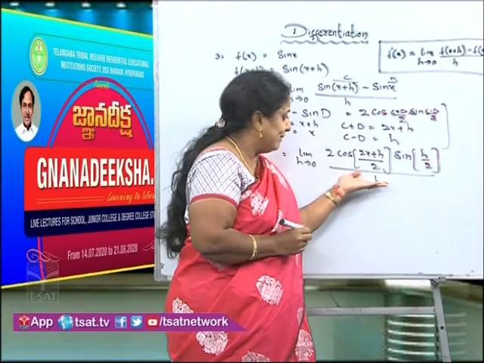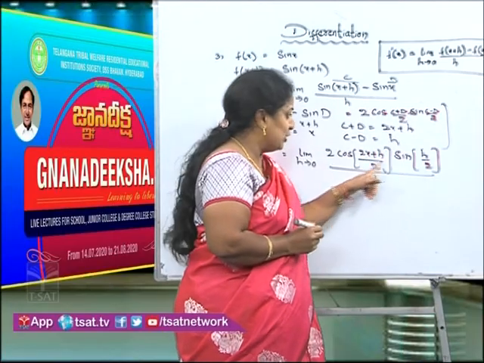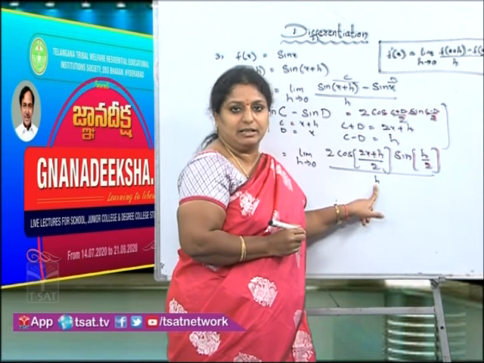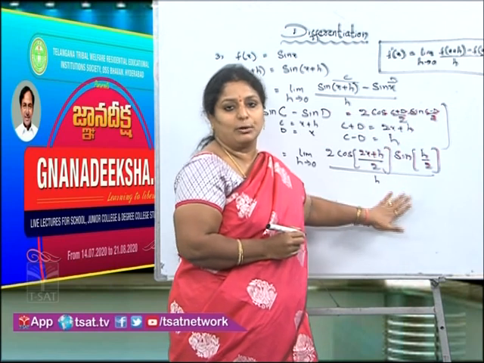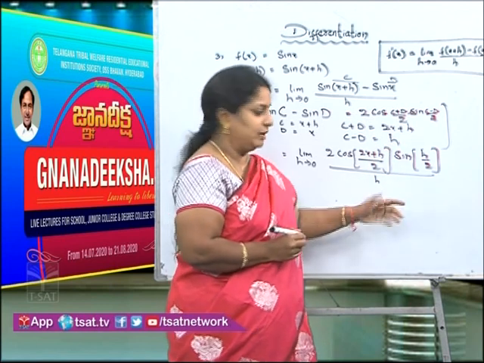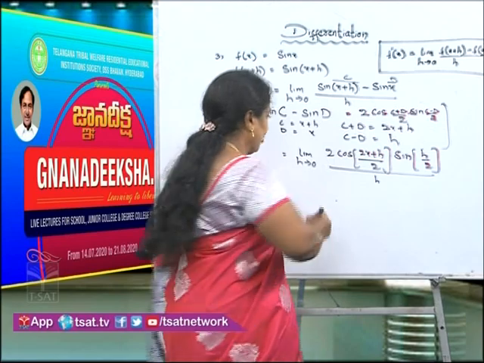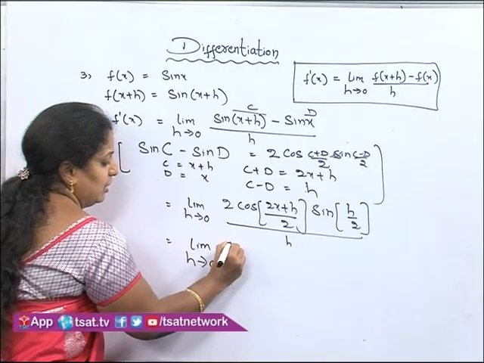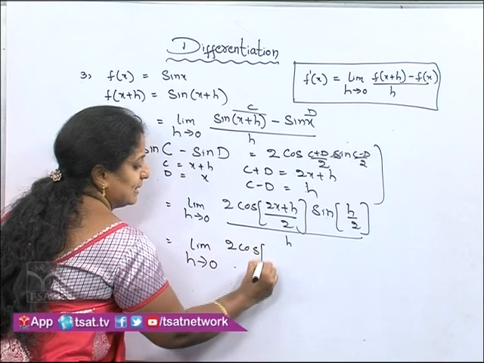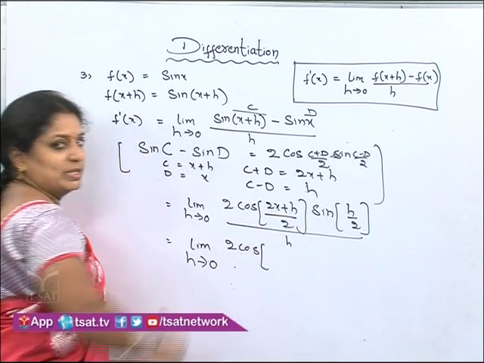They forget to write the denominator h. Always remember, when you are applying the trigonometric functions, you need to be very careful in writing the denominator h value.